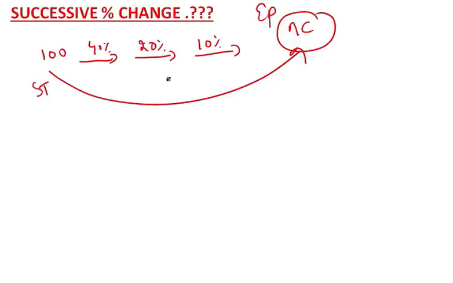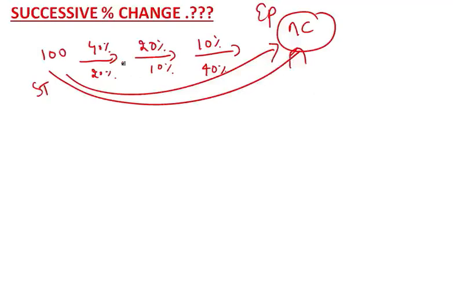So guys, just look at the data and, according to your convenience, you can replace this order. For example, I want to take 20% here, then 10%, then 40%. Anyway, you are going to get the same result. This is applicable only when you want the final net result.